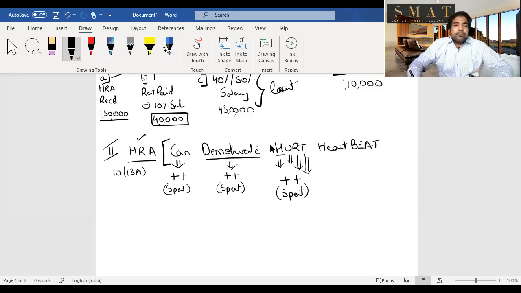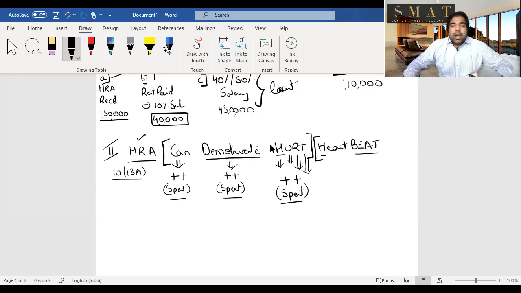So guys, for this, you get a deduction on the amount that you spent. So CA, Demotivate, Hurt is the amount that you spend. Allowances are first added, and then you can minus if you spend money. HRA also, but it is the least of the following: HRA amount received, or rent paid minus 10% of salary, or 40-50% of salary. And the last word, guys, Heartbeat.